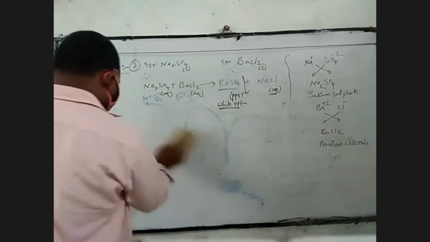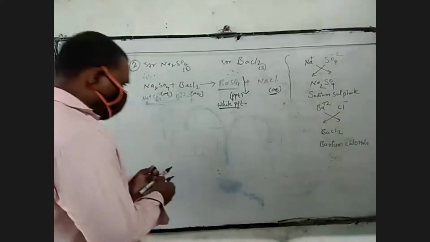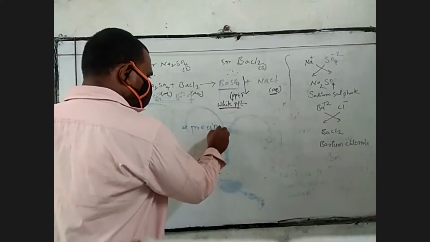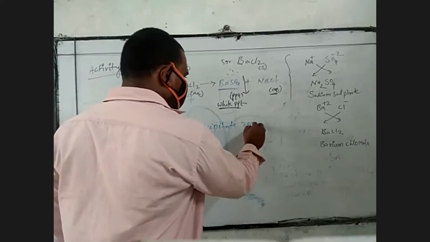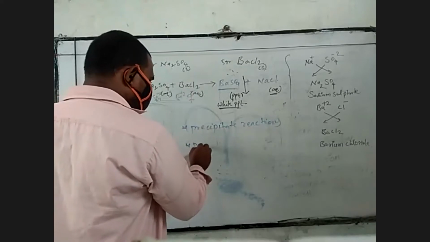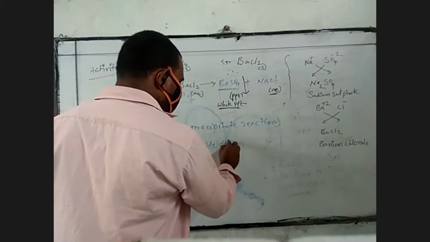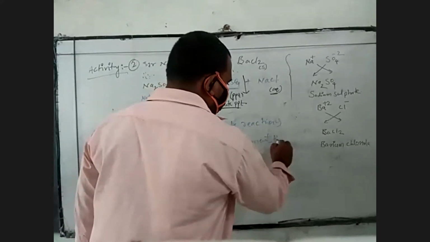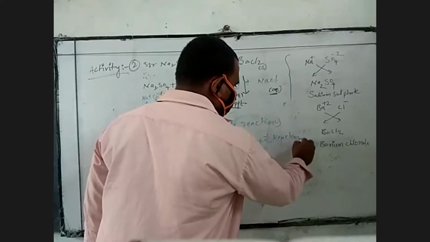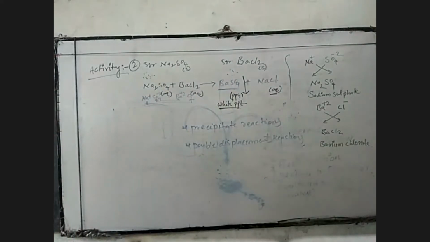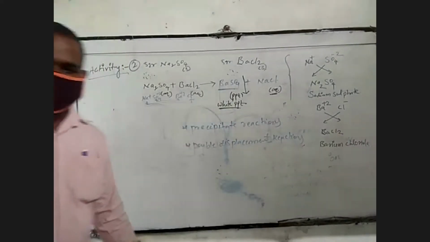In the above chemical reaction, the first one is the best example for a precipitate reaction. The second one is a double displacement reaction. These two are very important. In our total syllabus, there are only two precipitate reactions. One is the white precipitate, and another one also.